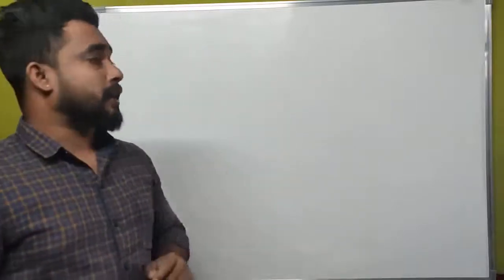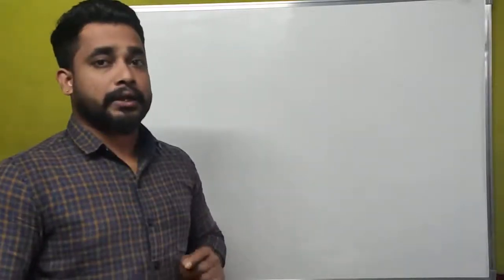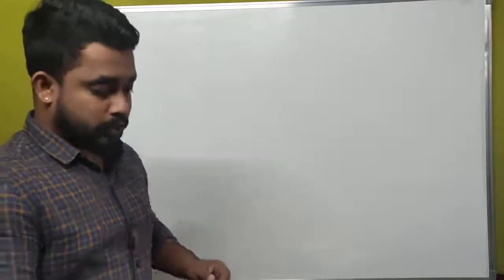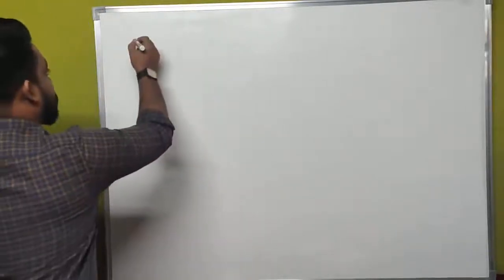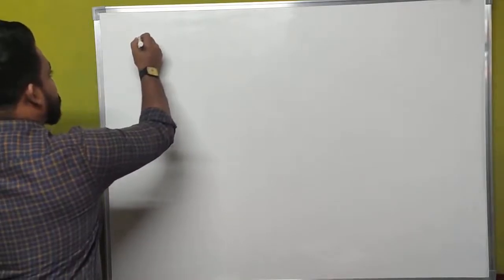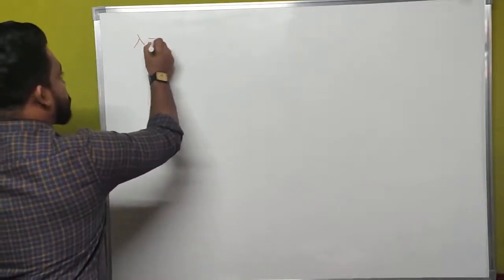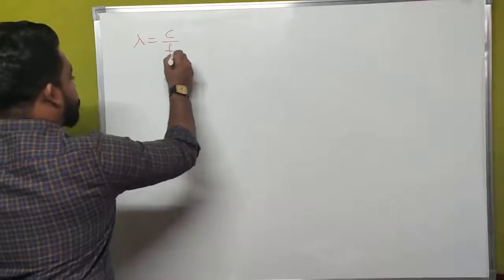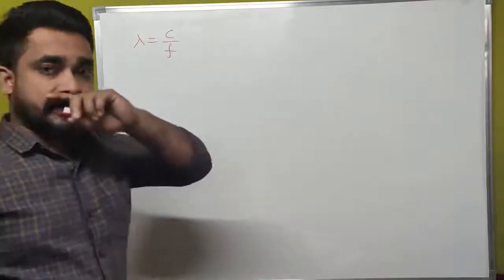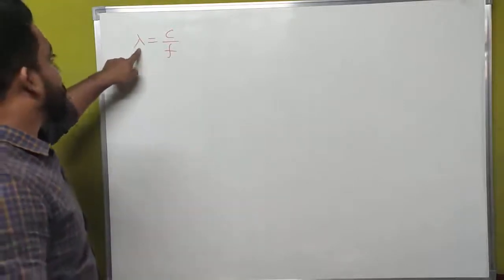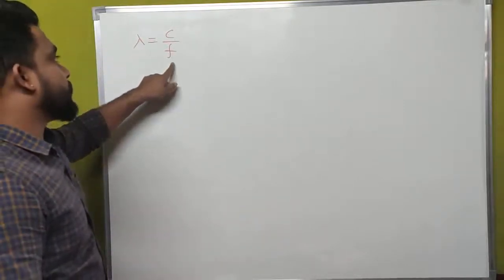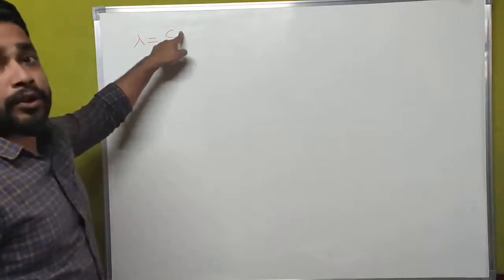And again, what he has asked is, we have to calculate the wavelength of the wave. What is the expression for wavelength of the wave? That is, lambda is equal to c divided by f. This is the expression to find out the value of wavelength. Lambda is nothing but wavelength, f is nothing but frequency, c is velocity of light.